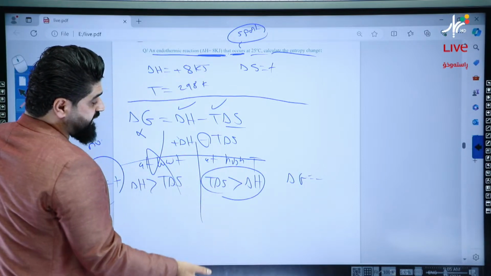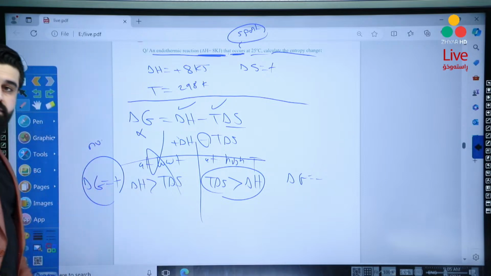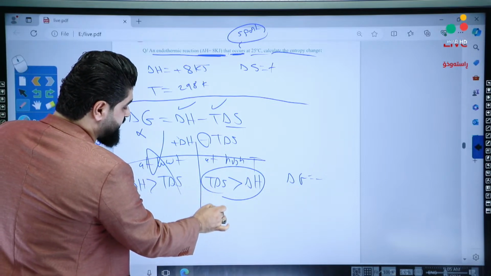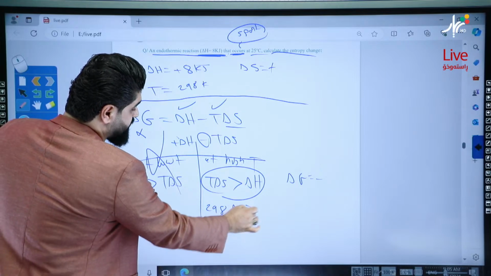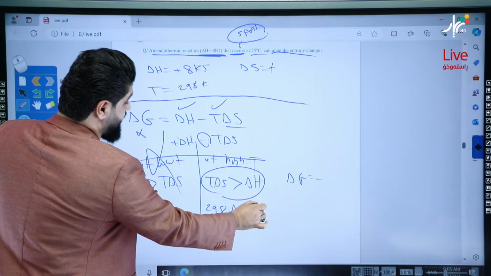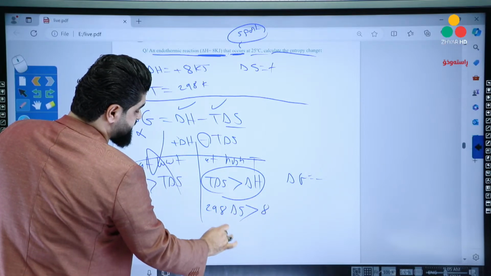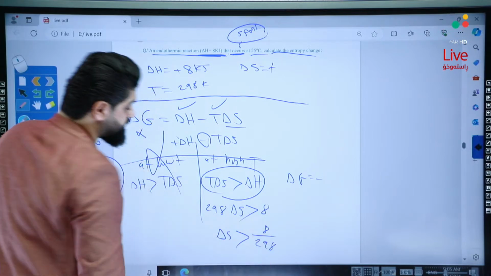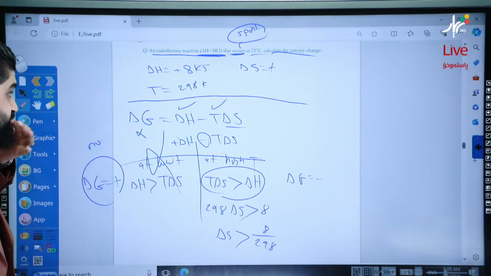Okay, yalla. Try to substitute the numbers. You will get the answer. Okay, so T 298 delta S greater than 8. So delta S greater than 8 divided by 298. You will get the result easily. Okay?